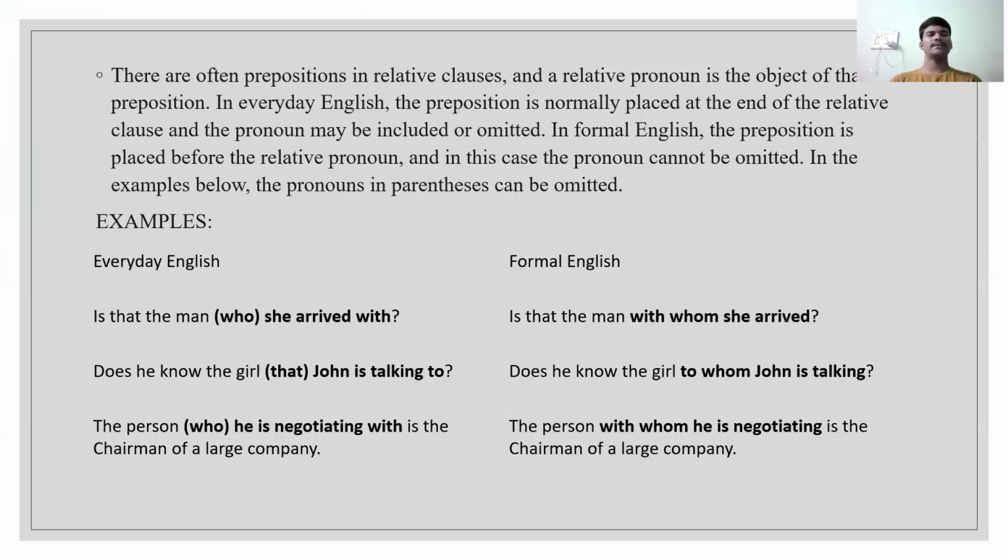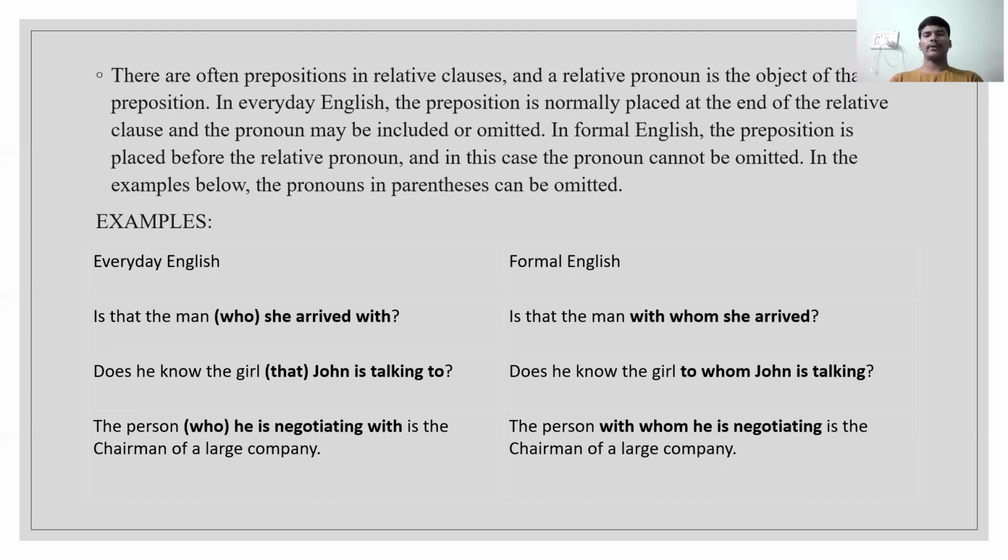Now in the basic form, there are often prepositions in relative clauses and a relative pronoun is the object of that preposition. In everyday English, the preposition is normally placed at the end of the relative clause and the pronoun may be included or omitted. In formal English, the preposition is placed before the relative pronoun and in this case, the pronoun cannot be omitted.